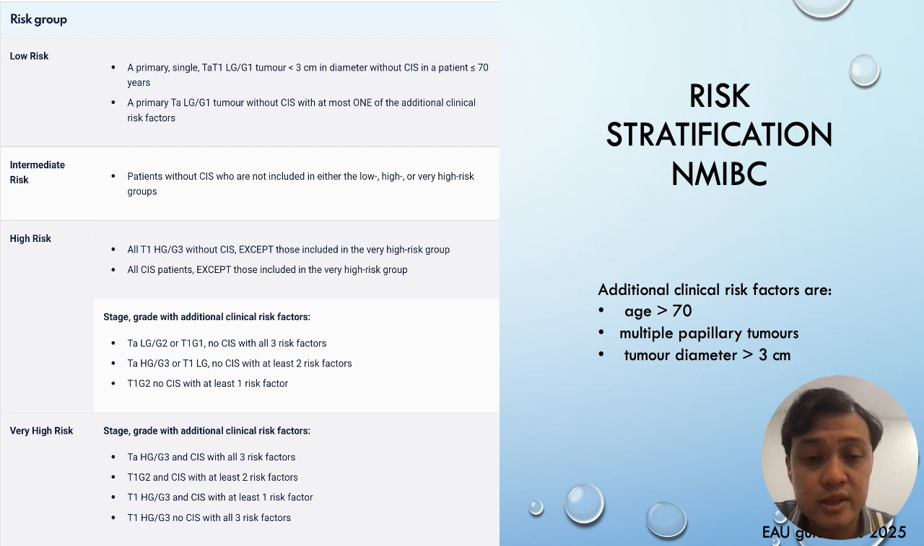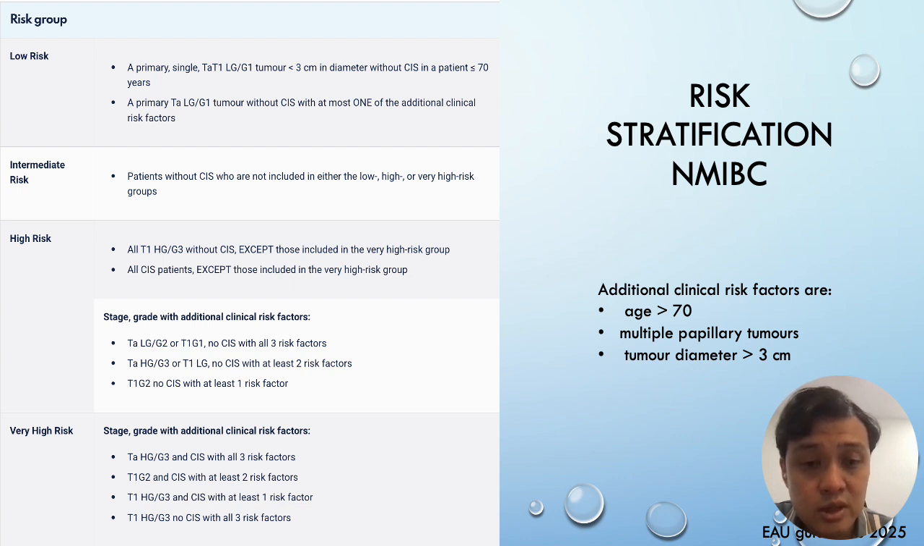One is for non-muscle invasive bladder cancer, and the other one is for non-metastatic upper tract urothelial carcinoma. So we go through the one for NMIBC first. You can divide into low risk, intermediate risk, high risk, and very high risk based on the grade as well as the T stage and presence or absence of CIS, plus clinical risk factors which are stated on the right there: age more than 70, multiplicity of tumor as well as tumor size.